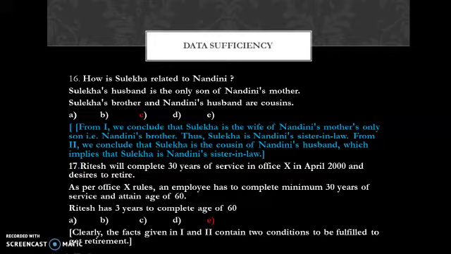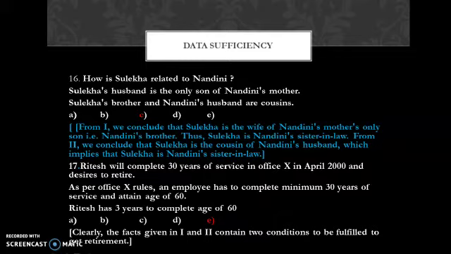Statement number 1: as per Office X rules, an employee has to complete a minimum of 30 years of service and attain the age of 60. Second statement: Ritesh has 3 years to complete the age of 60. So the first and second statements contain the conditions to fulfill to get the retirement.